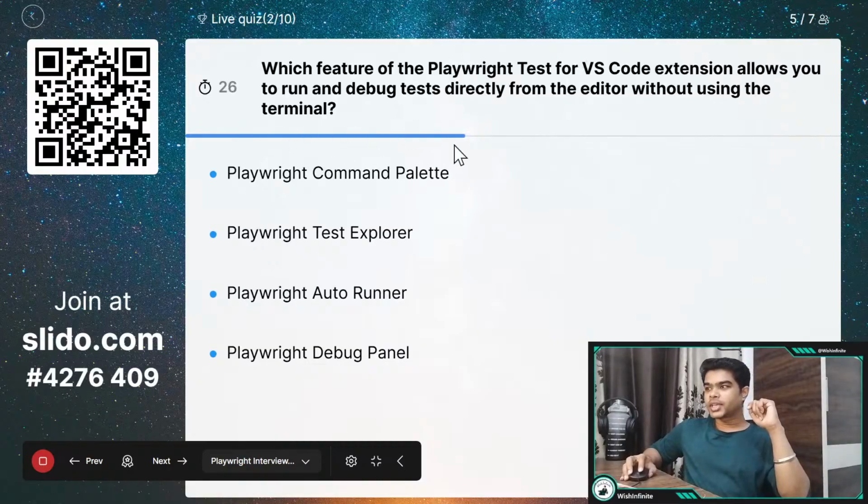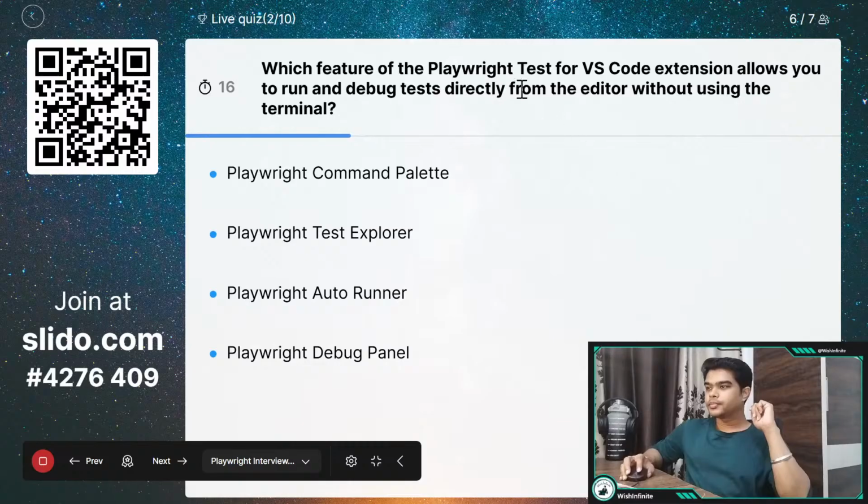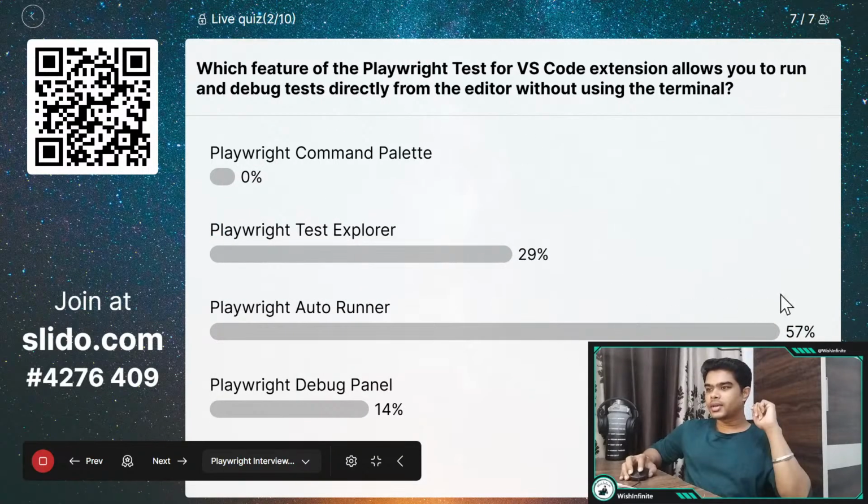We have 20 more seconds left, so guys, hurry up. Already all the people have answered. We have 8 seconds left. Okay, so we have got all the answers. So 29% people have selected Playwright Test Explorer, and 57% people have selected Playwright Autorunner, and 14% have selected Playwright Debug Panel.